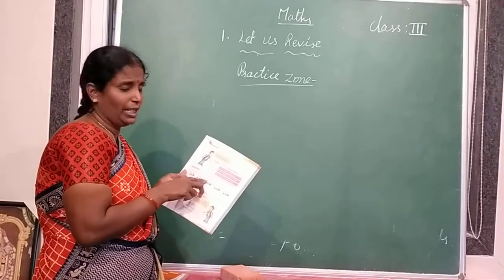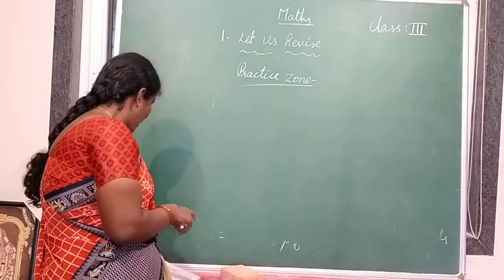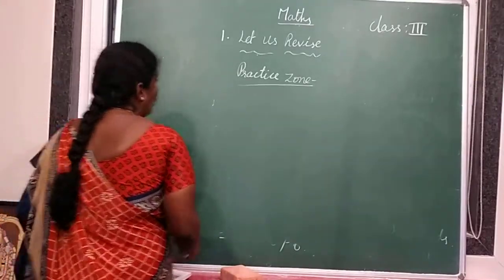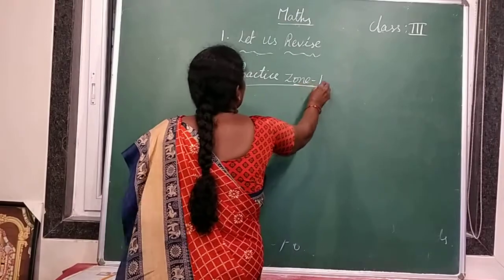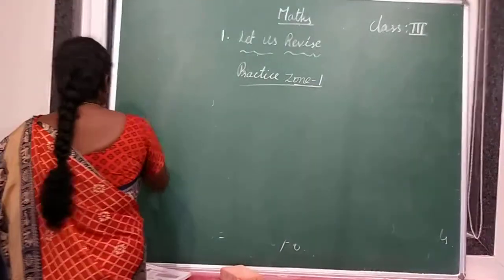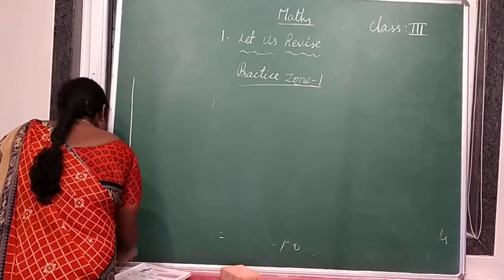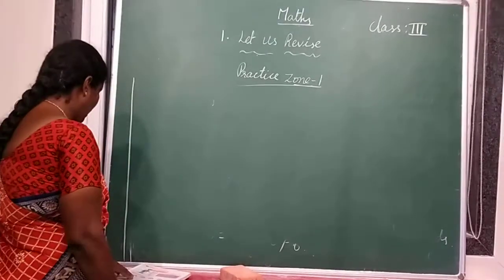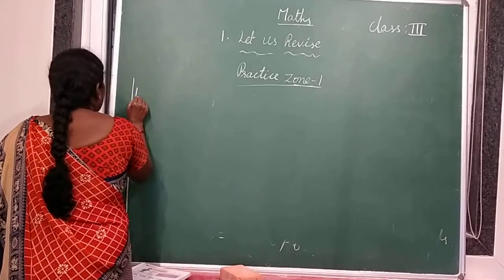Already you learned number names, so you have to write them. All are 3-digit numbers only. So take out your classwork. In classwork you have to write. Use pencil only, and write neatly. So write the number names.